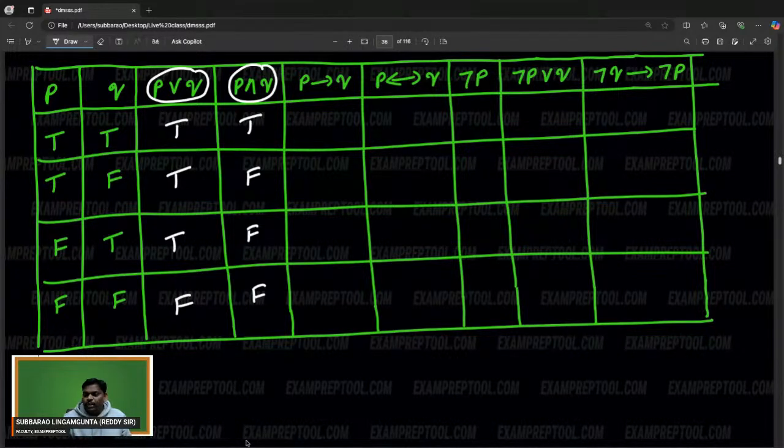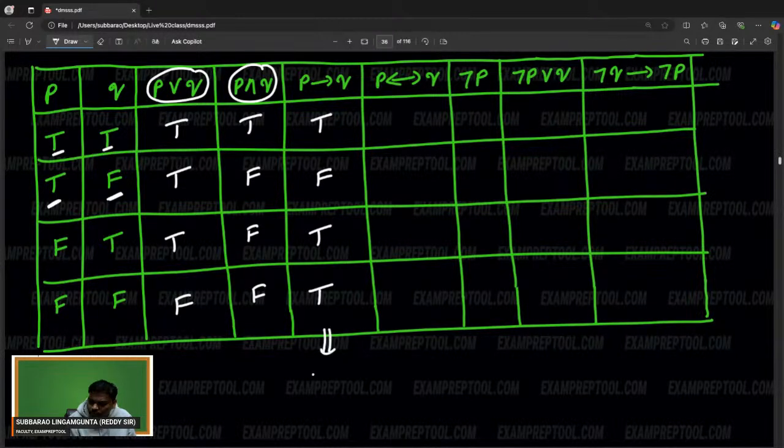Next one. What about P implies Q? If anyone doesn't know P implies Q, please see this one. P implies Q means if the first one is true, the second also should be true. If not, then it is false. If the first one itself fails, no need to talk. If the first one is true and the second is also true, then true.